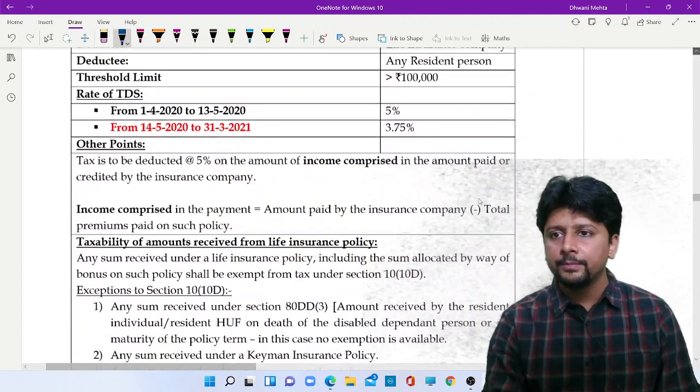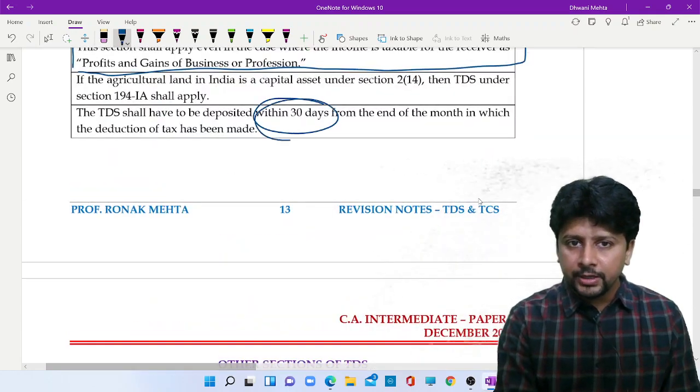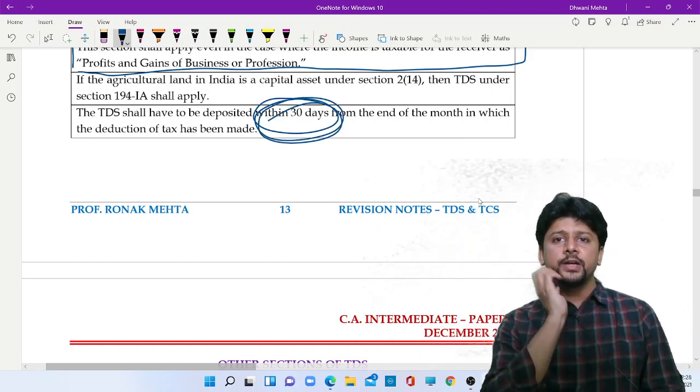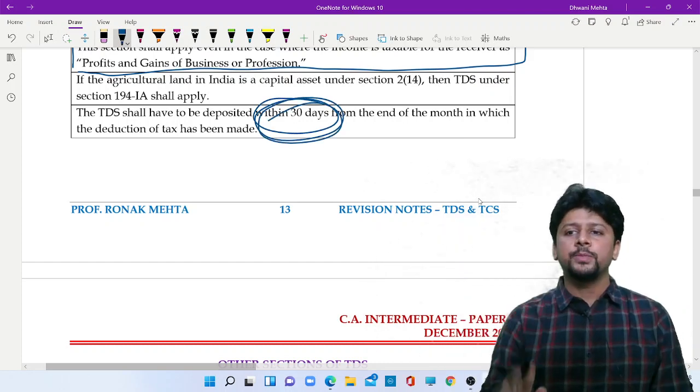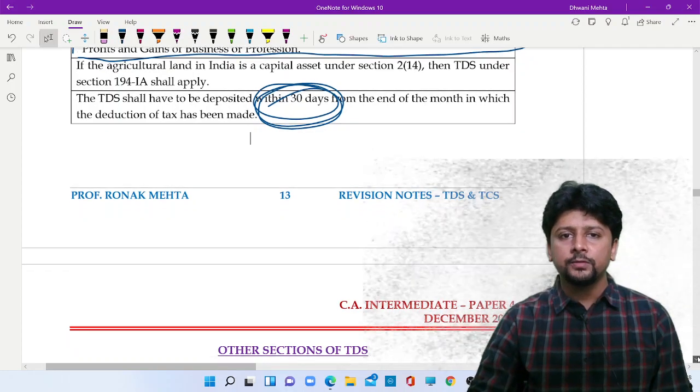Chalo, going ahead, other sections. Even this is a section where you have to deposit TDS within 30 days, 194IA. The 7th of the next month does not apply. You have to deduct tax, and you have to deposit it within 30 days from the end of the month.